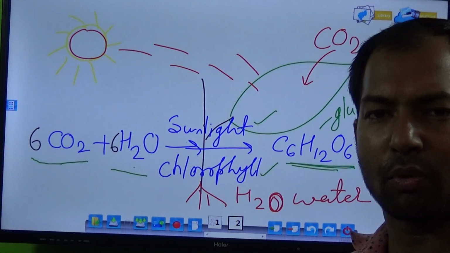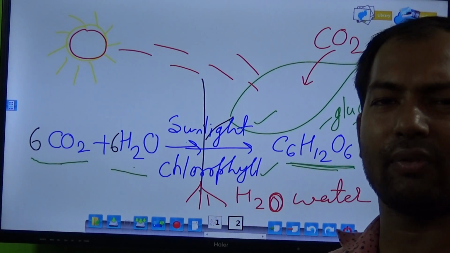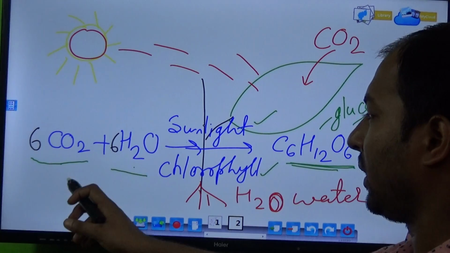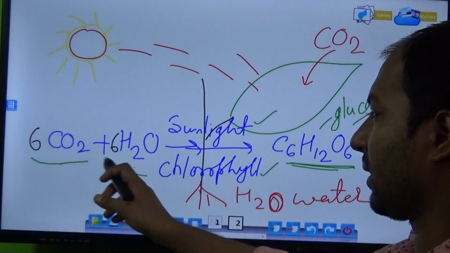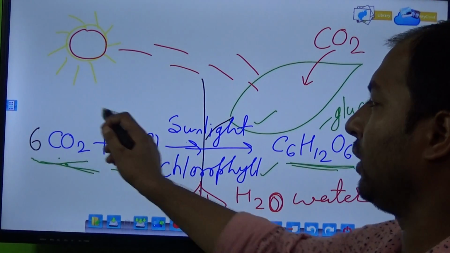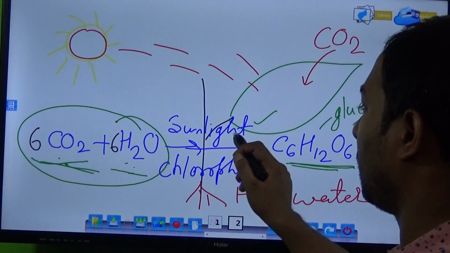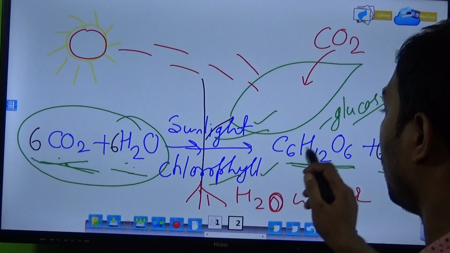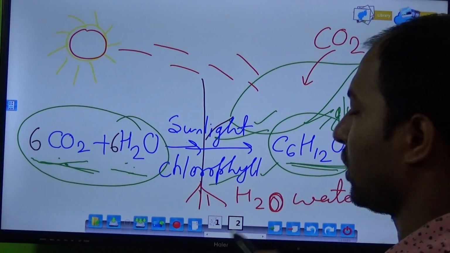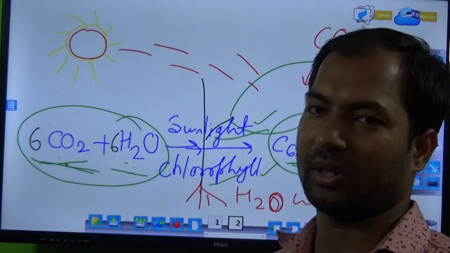Photosynthesis is the process. Photo means light. Photosynthesis is the process in which carbon dioxide and water combine together in the presence of sunlight and chlorophyll to form glucose and release oxygen. This process is known as photosynthesis.